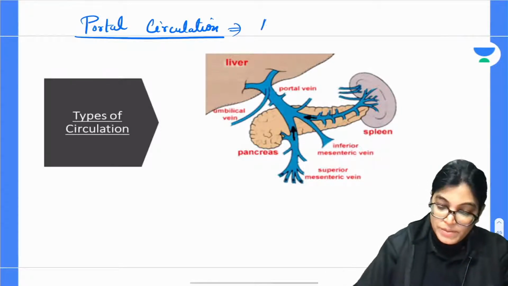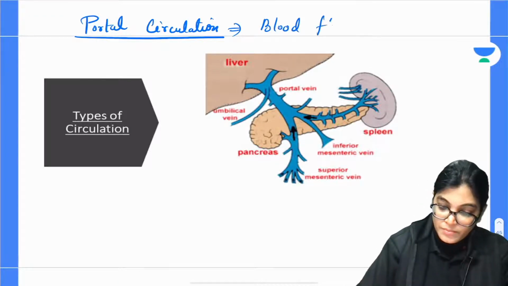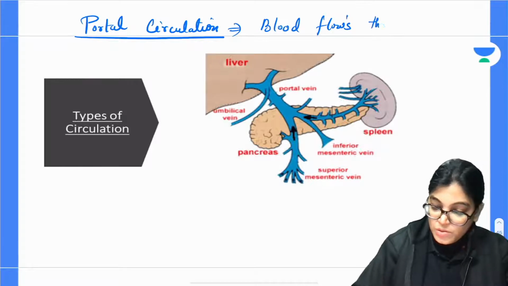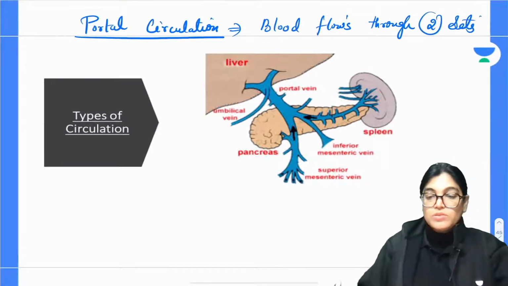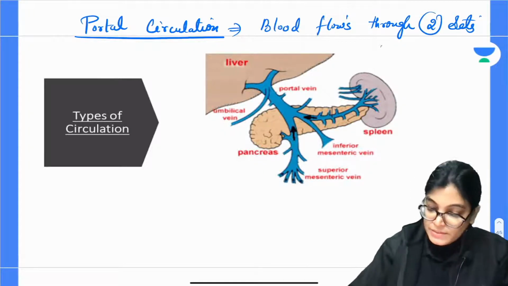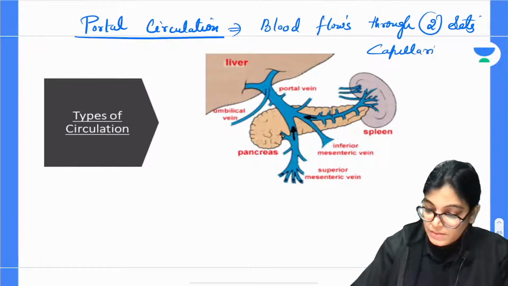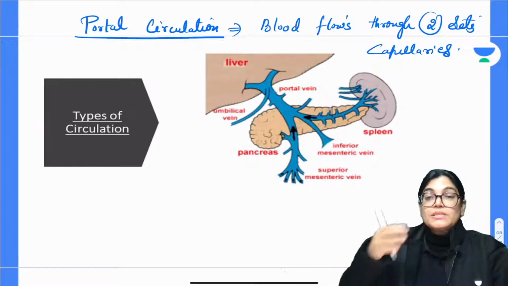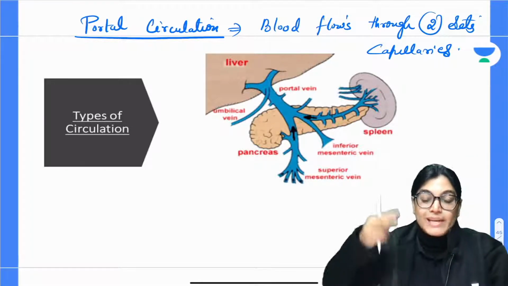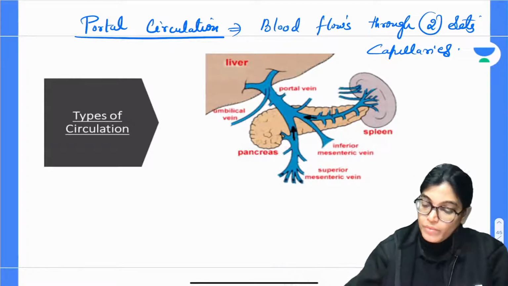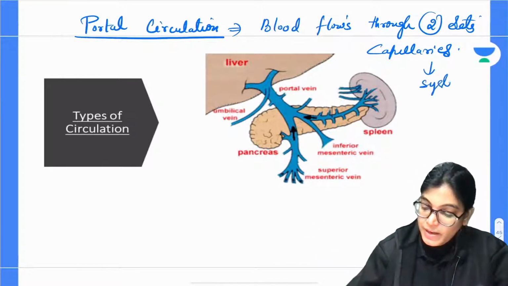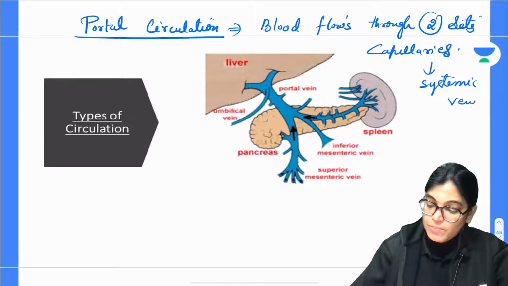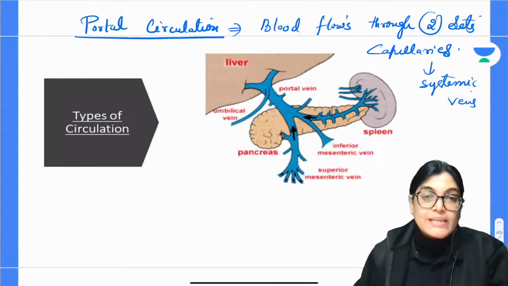Portal circulation: blood flows through two sets of capillaries before reaching the systemic vein. Before reaching the systemic vein, it will pass through two sets of capillaries, and this is called the portal circulation.